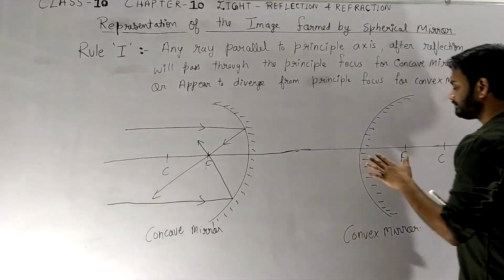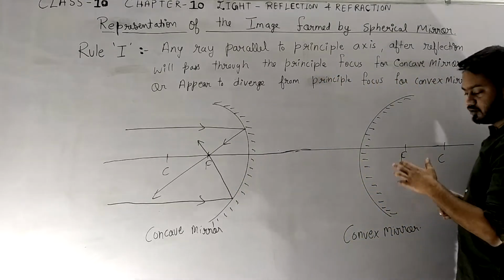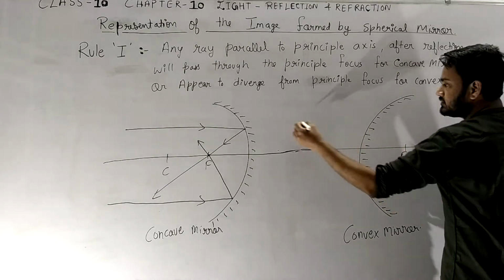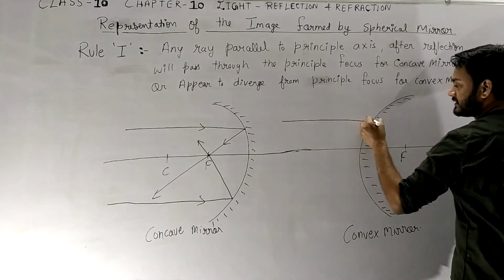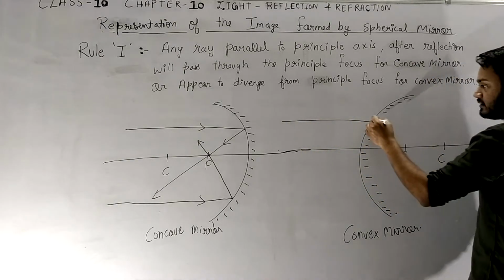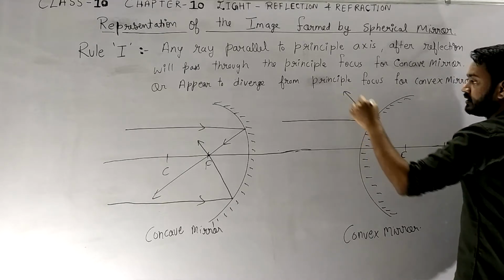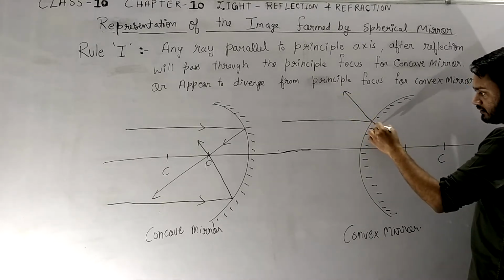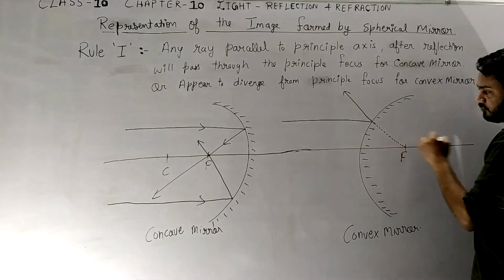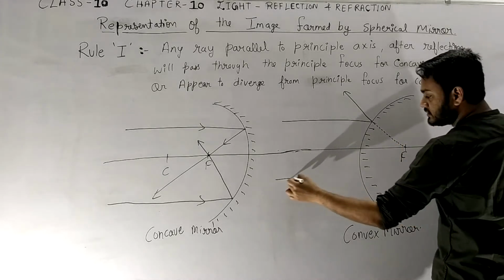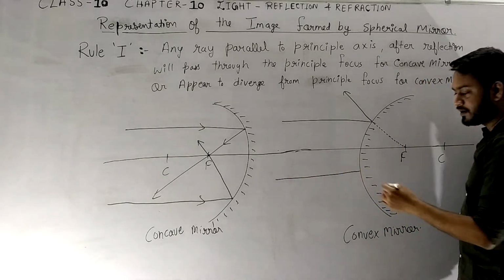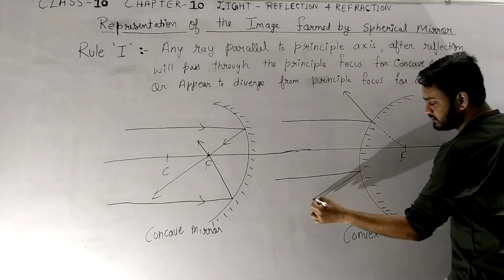Okay, now this is a convex mirror. In this, if any line which is parallel to the principal axis, this will diverge it from the focus. So in this case also, if it is coming from downward, it will again diverge from the focus.